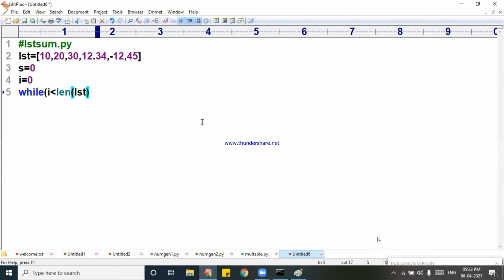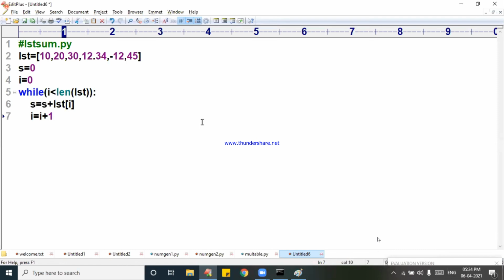Len will give the number of elements in the list. Not only len of LST, you can pass len of any iterable object: sequence, str object, byte array, range. S is equal to S plus LST of I. I is equal to I plus 1.